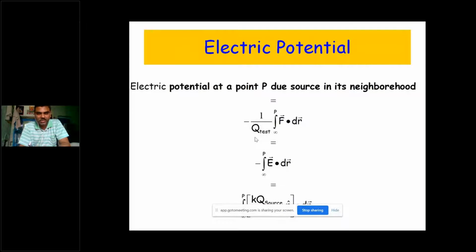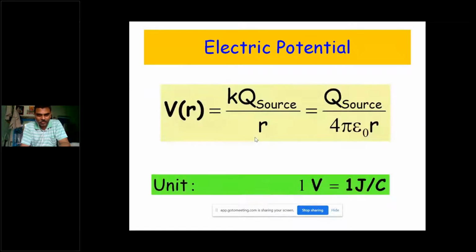So here is the electric potential at the point P due to sources in its neighborhood, and we also have the potential difference and those formulas. Generally 1 volt is given by 1 joule per coulomb, that is the general unit, and the potential is measured in volts if you say in terms of work. Why? Because potential is nothing but work done per unit charge, work done is measured in joules and charge has the unit coulomb, so 1 joule per coulomb is 1 volt.